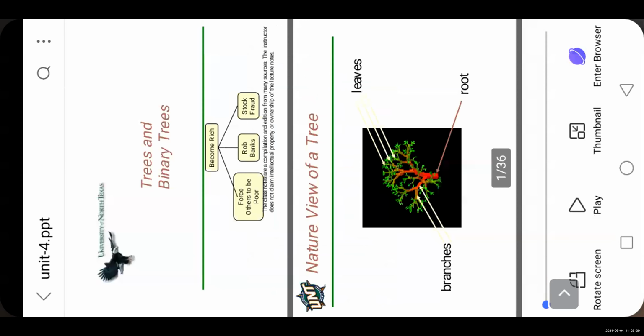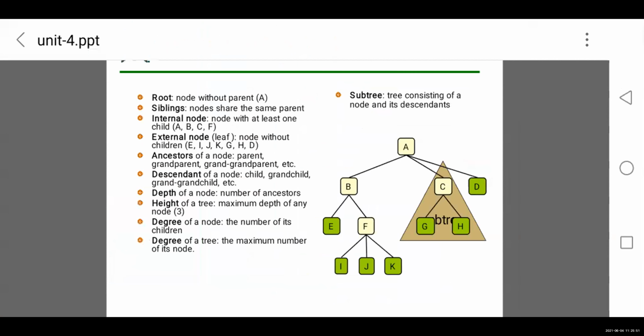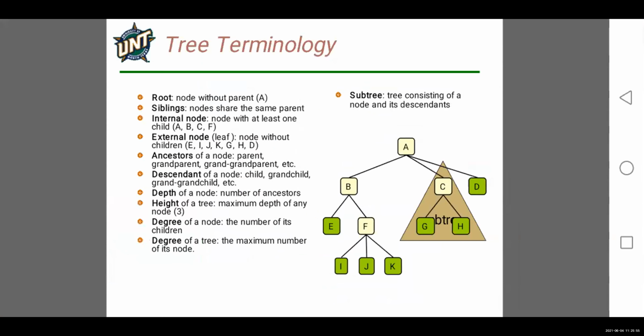Okay, so here root is the starting node of the tree. In this example, root is A. What are siblings? Siblings are nothing but two or more children that have the same parent. We call them siblings.